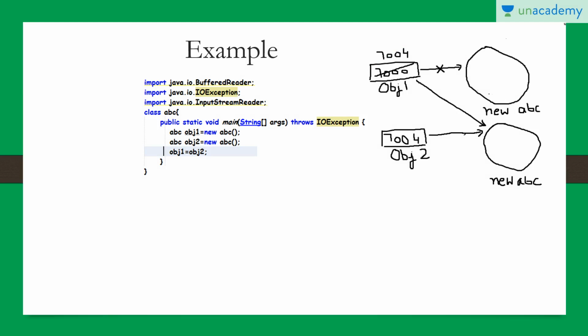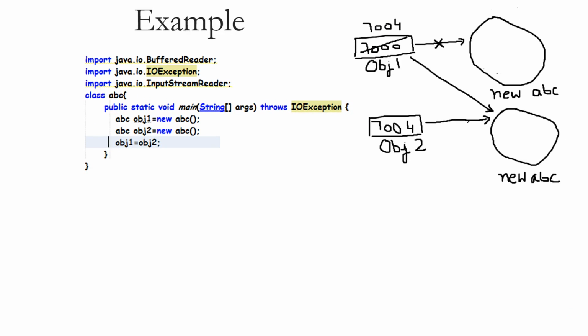Now here in a simple example, I have created a class ABC under which I have created two objects of this class. First object is obj1 and second object is obj2. Now these both objects are referenced objects. Why? Because obj1 and obj2 are pointing to these objects. This is obj1 pointing to this object and obj2 is pointing to this object.